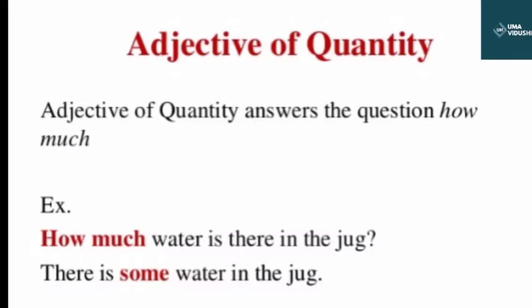Now the next kind of adjective is adjective of quantity. What is an adjective of quantity? This kind of adjective indicates the amount of a noun or pronoun. It means that it gives you the answer of how much, like some, no, much, little. These are some examples of adjective of quantity.